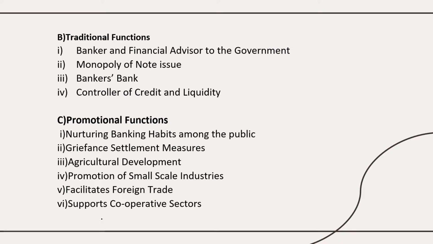So these are the functions of RBI. You can at least write the side headings. However many you can learn, that much is enough. There is no need of learning everything; I have given all these things to suit your capacity. For the slow learners, I'm saying, don't leave the question, at least attend a few points you can memorize. No need to give any explanation, and you can attend this question.